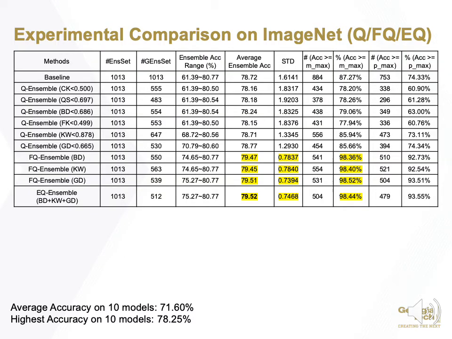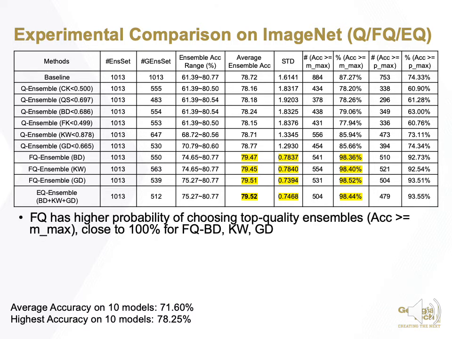We further perform the experimental comparison on ImageNet by using Q, FQ, and EQ diversity metrics. The EQ diversity metric combines the 3 top performing FQ diversity metrics to further improve ensemble selection. We highlight 3 interesting observations. First, FQ has higher probability of choosing top quality ensembles with ensemble accuracy larger than or equal to member max. The percentage is close to 100% for FQ, BD, KW, and GD.